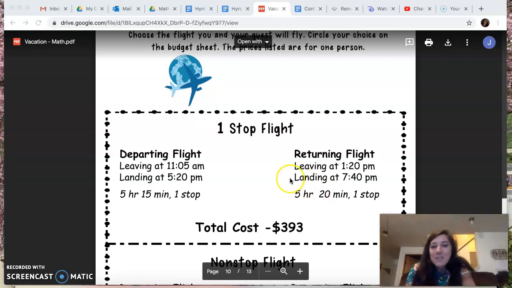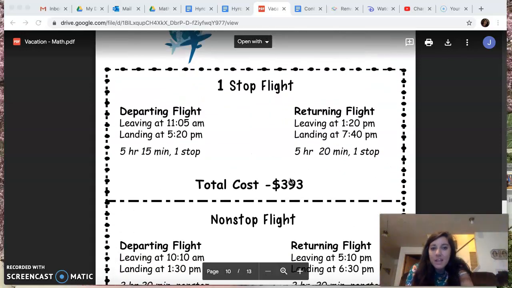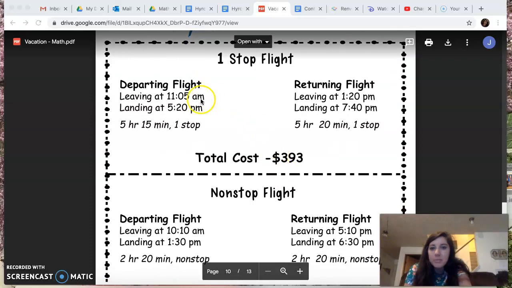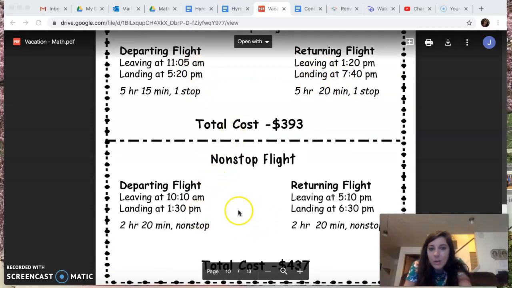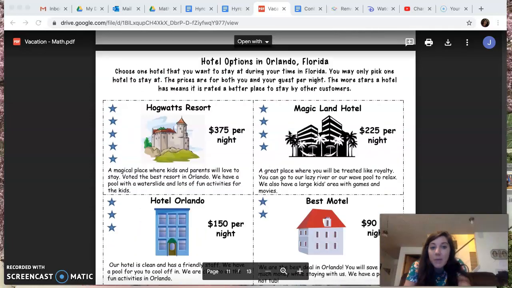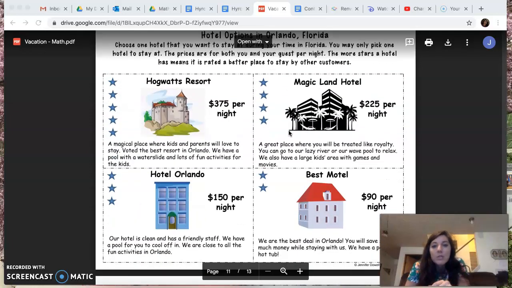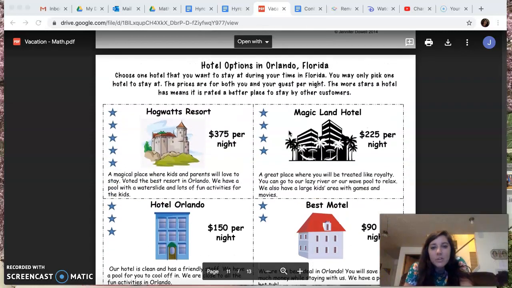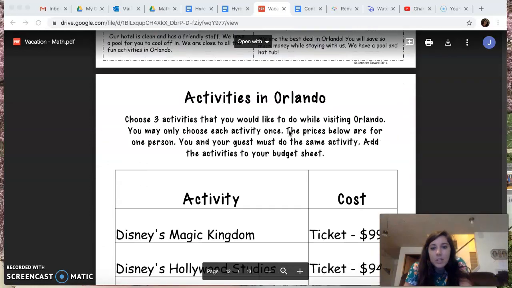So you're also going to pick your flight. You have to pick a departing and returning flight. And you can look, they have different times here. One of them is nonstop, so it's just a straight flight. The other one takes 5 hours and 15 minutes, and there's one stop, but it costs less, so that's something you can think about. You also get to pick out your hotel. You can stay at one of the fun hotels. You can just stay at a motel. Whatever you're feeling or whatever works for your budget.